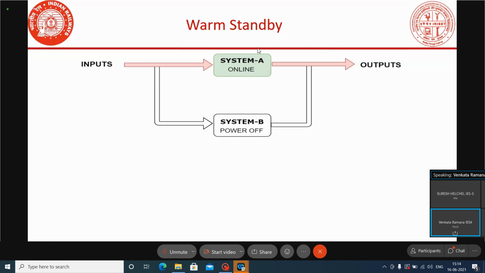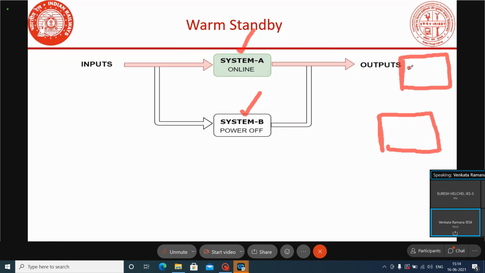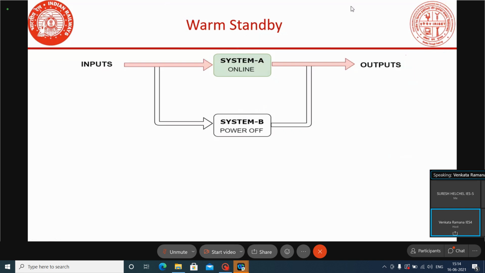Why? Because if you see here, now system A is online, and system B is in power off condition. Suppose system A alone is processing the logic and delivering the output. That means system A knows the input status, the output status, and some internal status will also be there, for writing this logic.